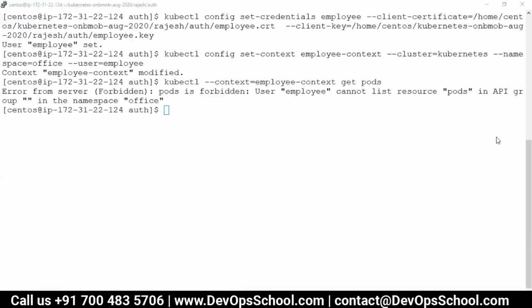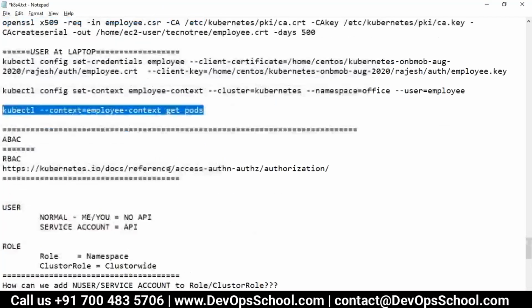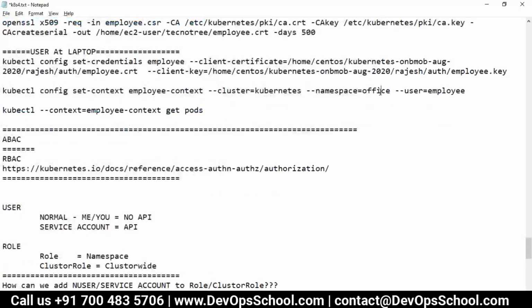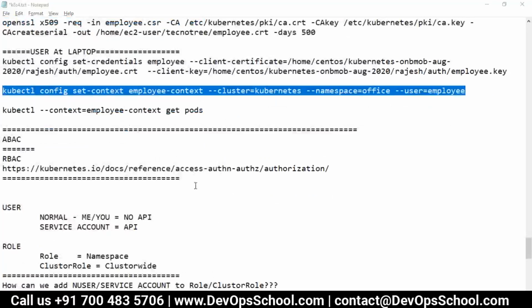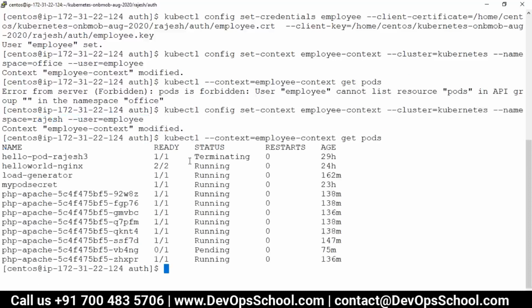See here. Employee cannot list pod in the API group in the namespace office. Where is the office coming from then? The command you defined, the namespace office. Where? Ah, yeah, over there, yes. Rajesh. Now done. So see, earlier, in the last demo, I was getting the forbidden access, but now I got the access.